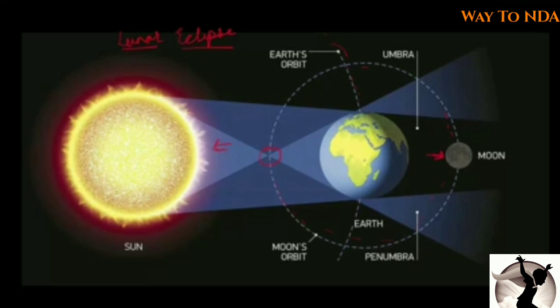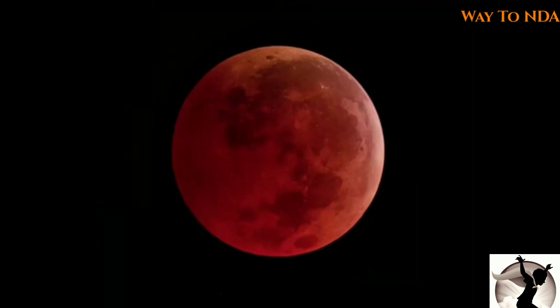So when this lunar eclipse happens, it will look something like this. Okay, the moon will be of a red color. It is also called a red moon. So the moon will look red colored. So why will it be of red color?